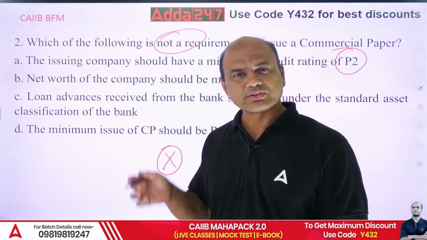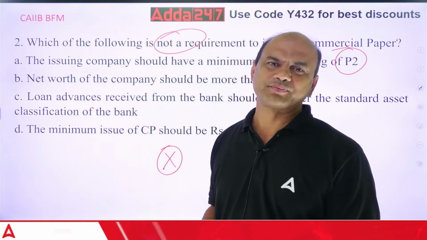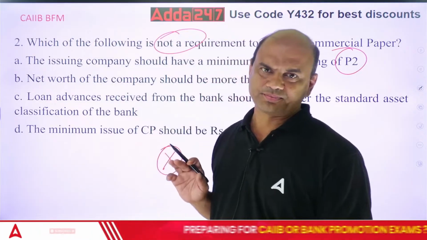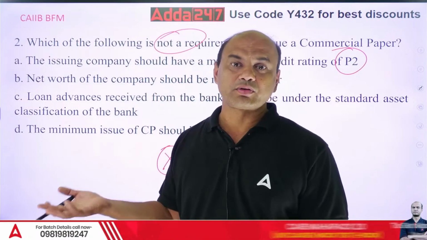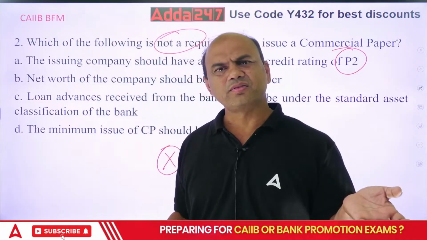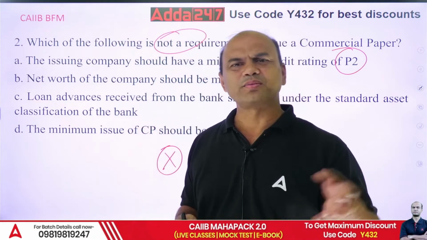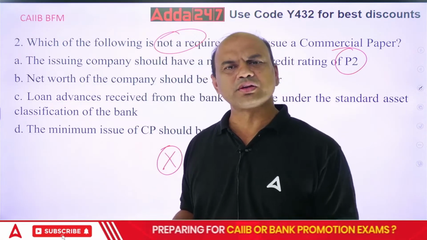Now, the next question which will come into your mind is, why does the company want to issue CP? Can't it get a loan from the bank? So what is a CP basically? CP means this, I am company X, I want money for running my business. So you'll say, get it from the bank. Why are you going for all these extra facilities? Get it from the bank, directly get the rate, give them the security, they'll give you the loan.